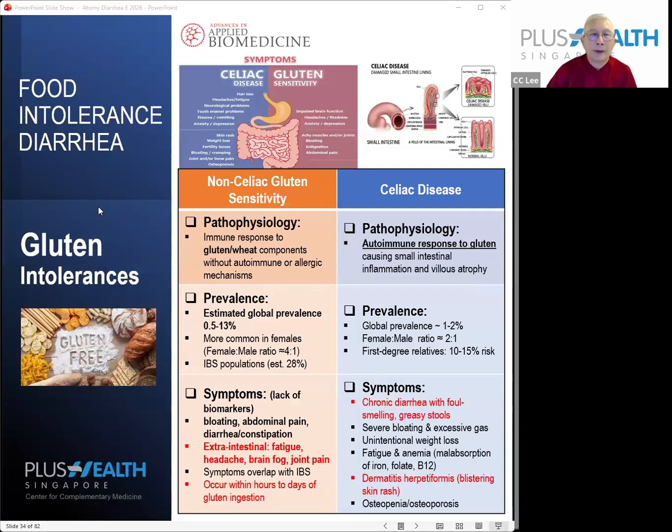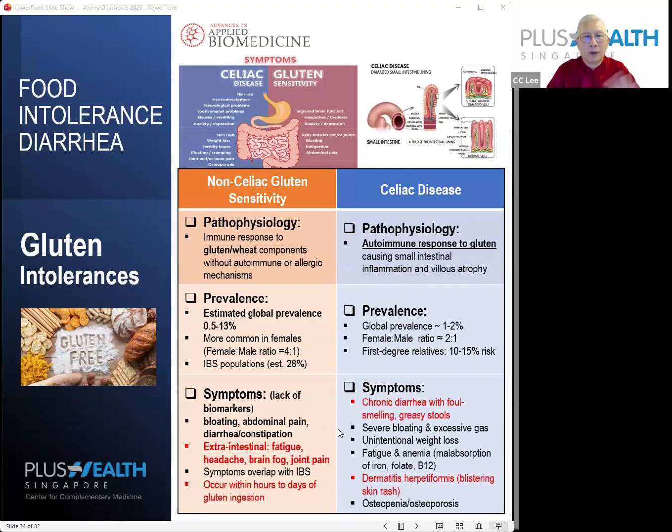Now, the third type of diarrhea that's caused by protein is called gluten intolerance. Gluten intolerance is actually a disease, and you can subdivide it into two subclasses. One is non-celiac gluten sensitivity. Basically, it's the body's immune response to the gluten or wheat component without an autoimmune or allergic mechanism. The other is celiac disease, which is the autoimmune disorder in response to gluten itself. For the general public, non-celiac gluten sensitivity is more prevalent.